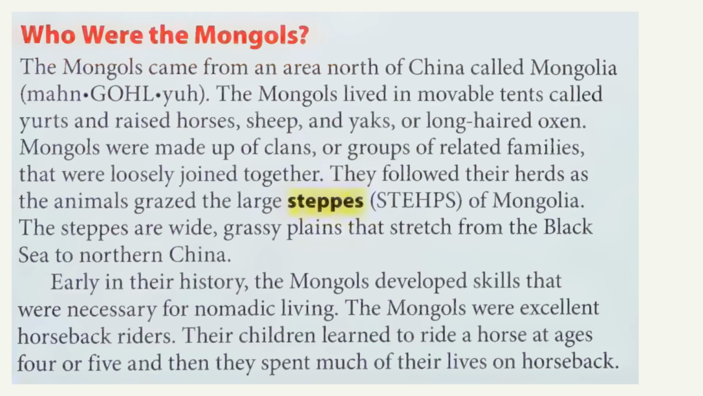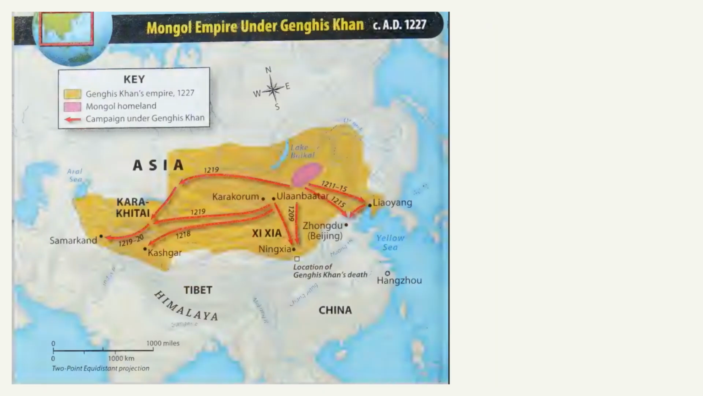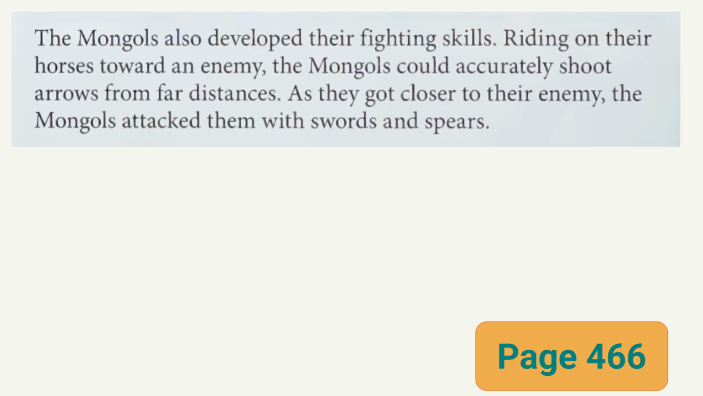Early in their history, the Mongols developed skills that were necessary for nomadic living. The Mongols were excellent horseback riders. Their children learned to ride a horse at ages 4 or 5, and then they spent much of their lives on horseback. This map shows the Mongol Empire's extent under Genghis Khan by AD 1227, highlighting his campaigns and the vast territory conquered. Turn to page 466.